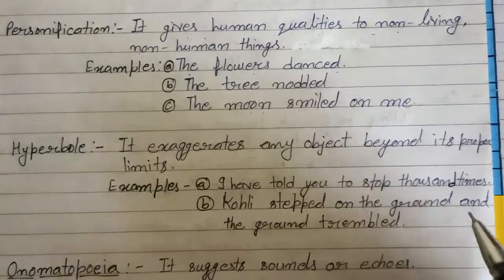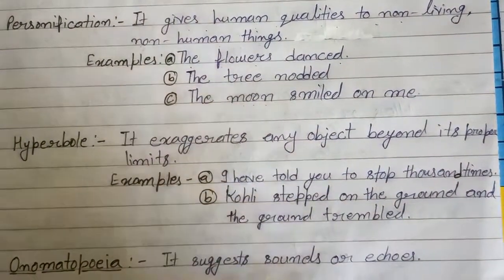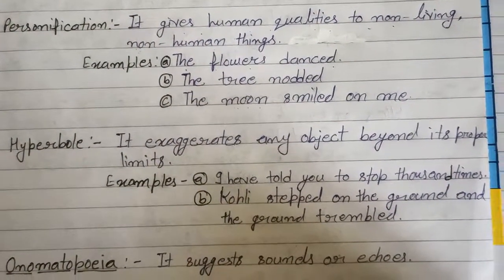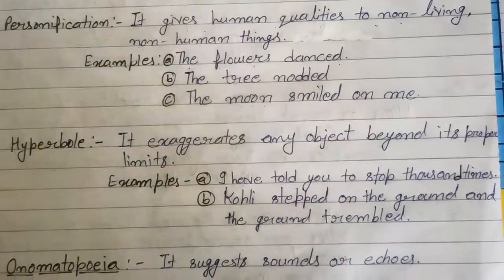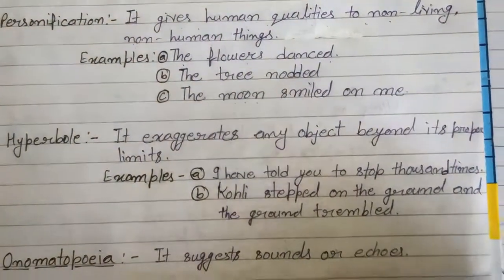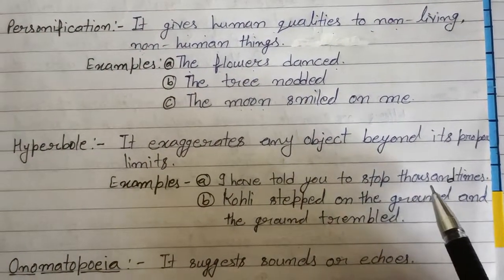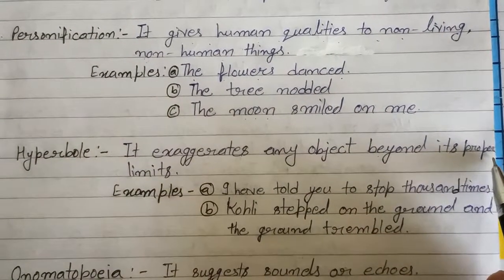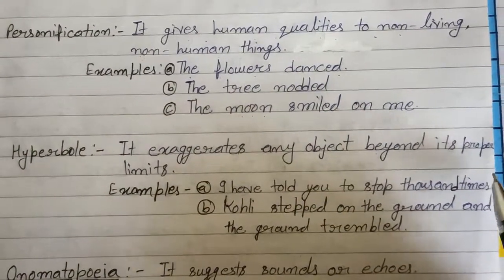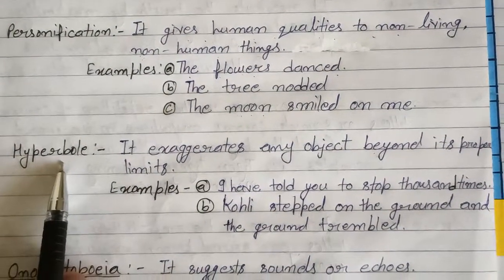Means suppose someone has told you to stop something, but he will say 10 times, 20 times, 30 times. Is it possible to say someone to stop 1,000 times? No. Means that it is beyond the limit, beyond the proper limit. That is why it will be called hyperbole.